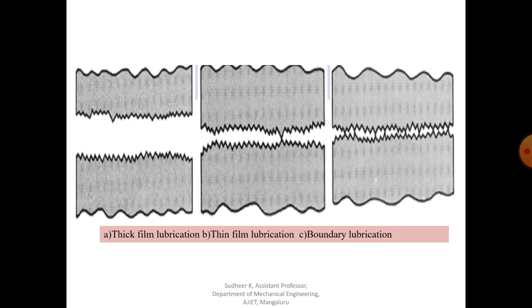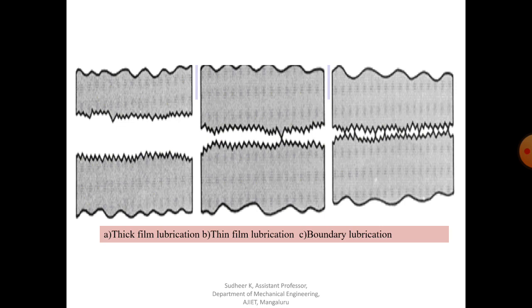Usually the film thickness is around 8 to 20 micrometers, and the typical values of coefficient of friction are usually 0.02 to 0.010. The lubrication mechanism which falls under this type of lubrication is hydrodynamic lubrication.